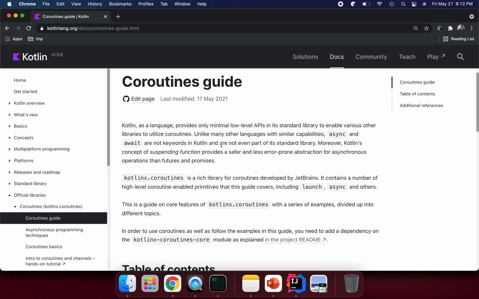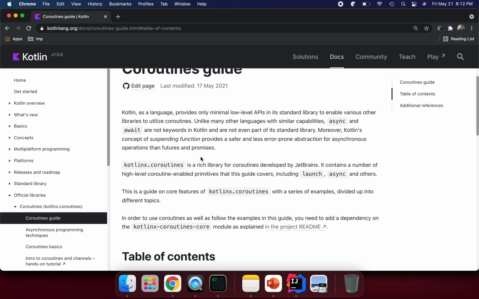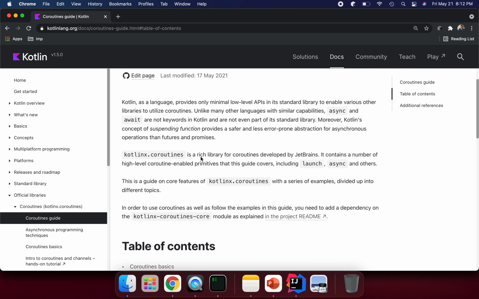Unlike many other languages with similar capabilities, async and await are not keywords in Kotlin and are not even part of the standard library. Maybe you have seen async and await in JavaScript. Moreover, Kotlin's concept of suspending functions provides a safer and less error-prone abstraction for asynchronous operations than futures and promises.